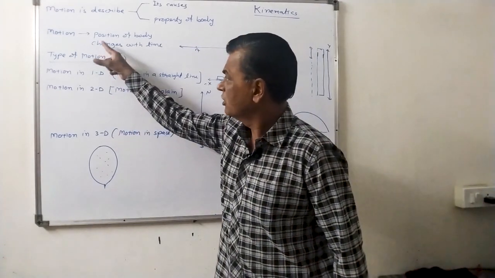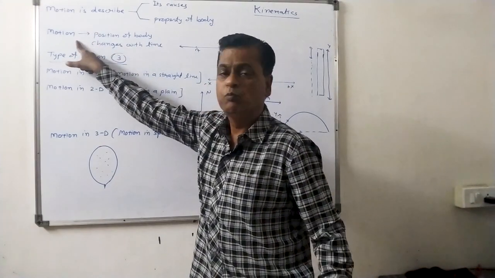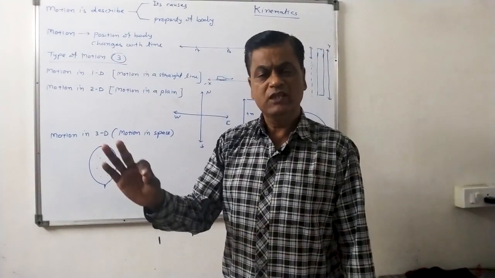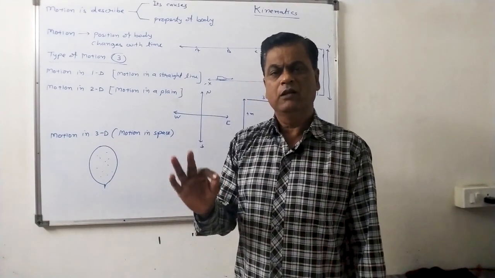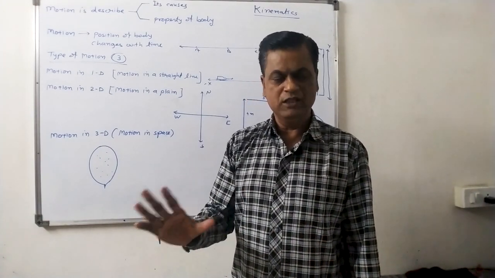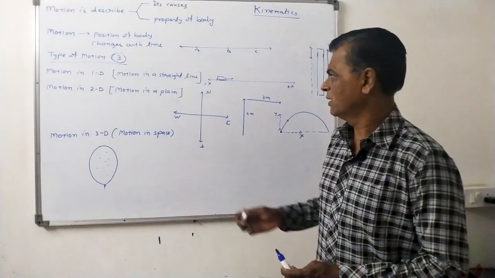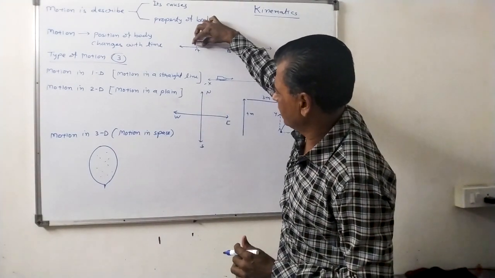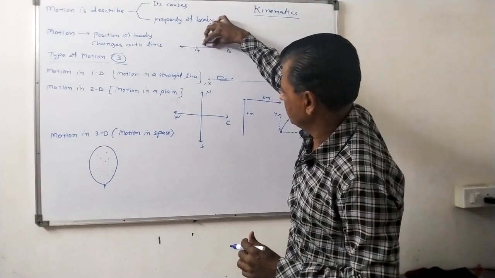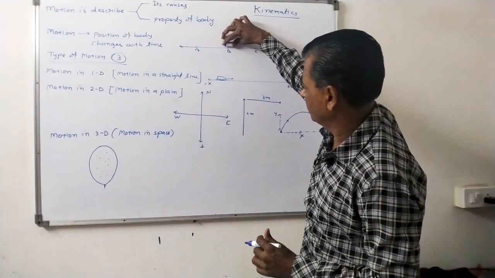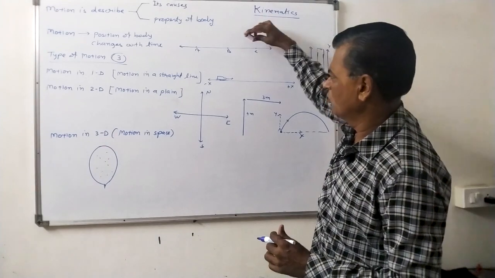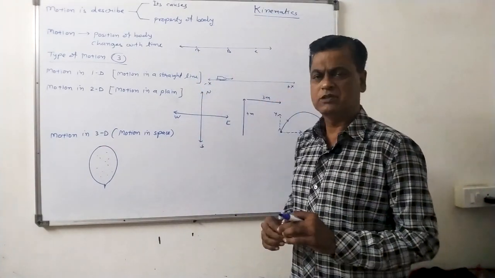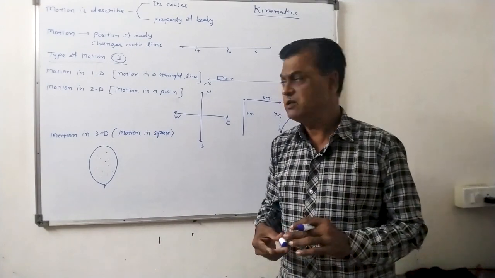Now, motion is described. So what is motion? If the position of the body changes with time, then it can be said that the body is in motion. For example, initially the body is at point A, after some time it reaches B, and then after some time it reaches C. So the position of the body changes with time. So it is said that the body is in motion.